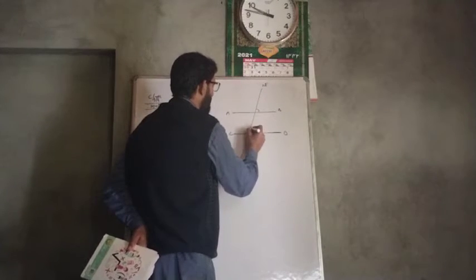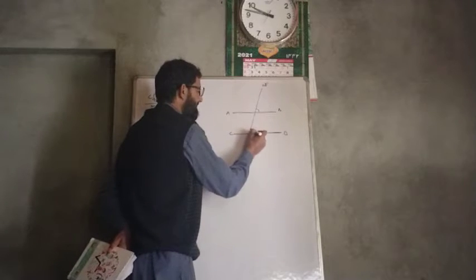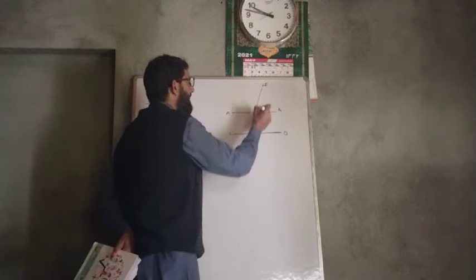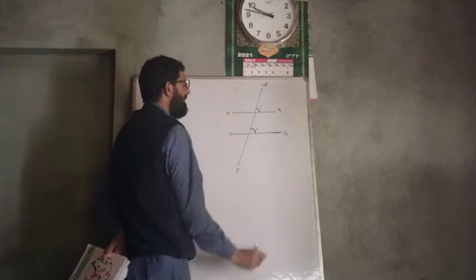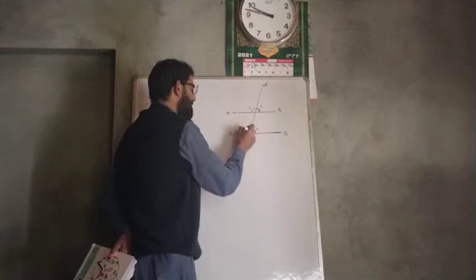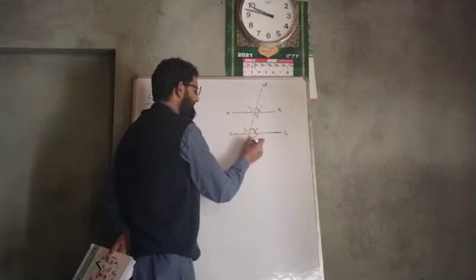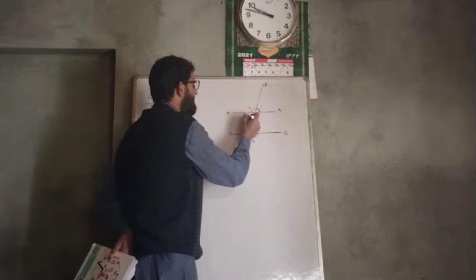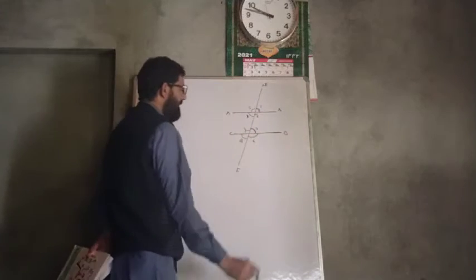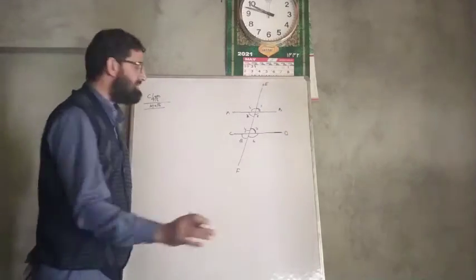This is a corresponding angle. Now see, what are corresponding angles? This angle and this angle are corresponding angles: angle 1 and angle 2. Angle 3 and angle 4 are corresponding angles. And angle 5 and angle 6 are corresponding angles. Now angle 7 and angle 8, these are corresponding angles. So whenever two parallel lines are intersected by a transversal, then corresponding angles are equal.